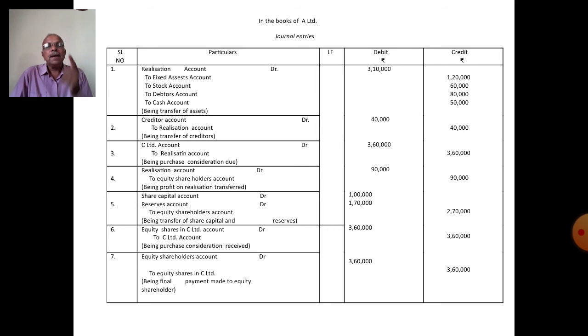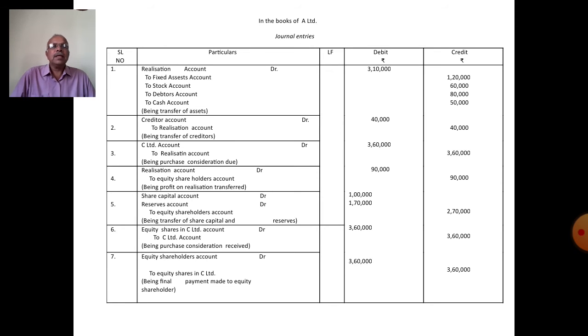Third entry: purchase consideration due. The purchasing company, C Limited account, debit to realization account. C Limited account debit, the purchase consideration amount being 3,60,000, which concerns only A Limited.